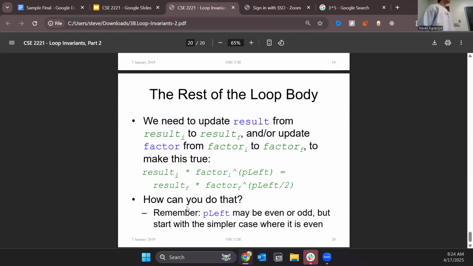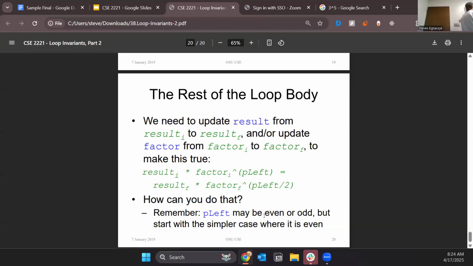So again, we get back to the loop invariant problem, which is that we need to update result from result I to result F in order to maintain the loop invariant over time. How can you do that? Well, P left may be even or odd, but start with a simpler case where it is even.